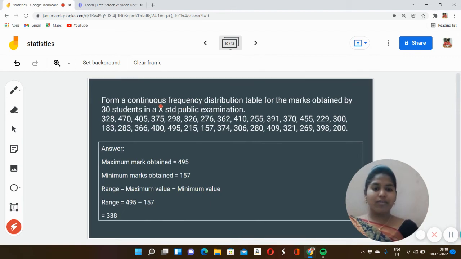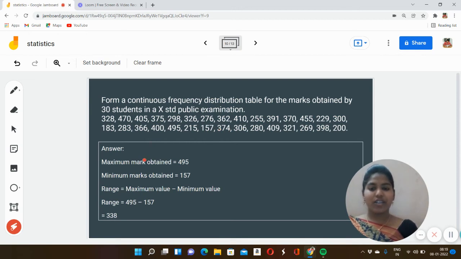So, a problem related to grouped data. Form a continuous frequency distribution table for the marks obtained by 30 students in a 10th standard public exam. As I told, grouped data is also known as continuous data. So this problem is based on grouped data. They have given the marks obtained by 30 students in the 10th public exam. So these are the marks that 30 students obtained in the 10th public exam.